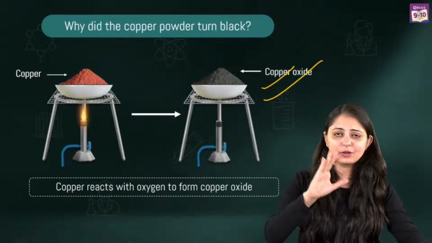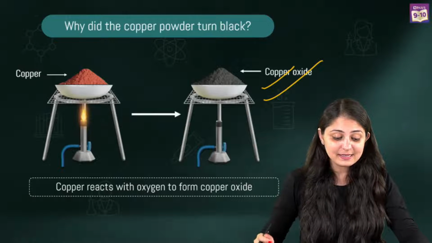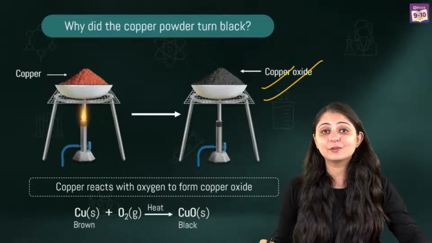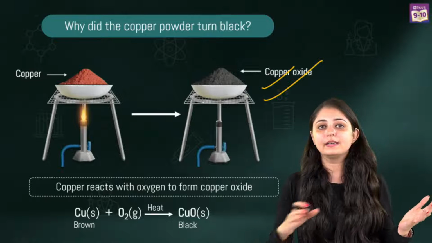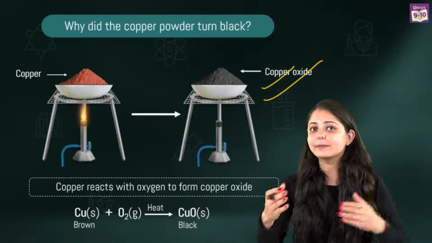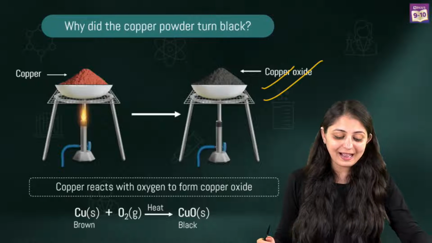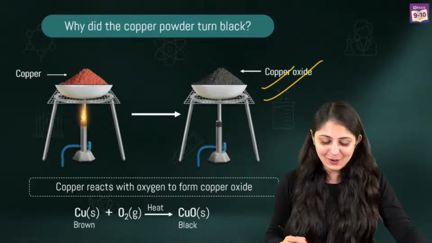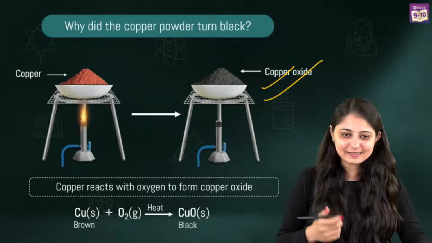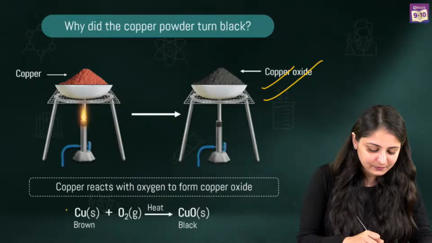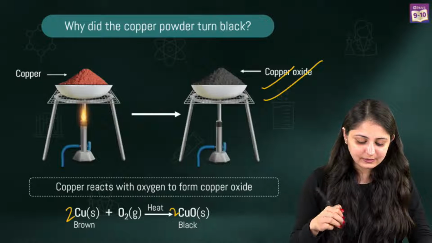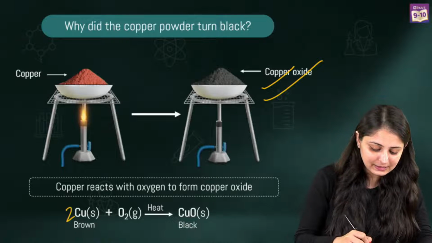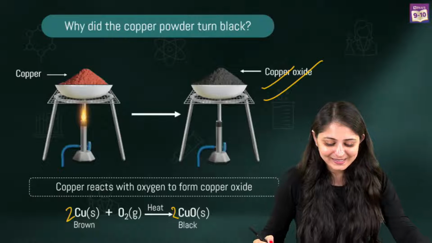Right, so copper was brownish in color, but copper oxide is black in color, and this is the equation for the same. So you've got copper reacting with oxygen, in a way heating in the presence of oxygen, to give you black colored copper oxide. So very clearly this color change can be observed. You can also balance this equation, right? You just have to write a 2 here and a 2 here, and this equation is now completely balanced. Yes?